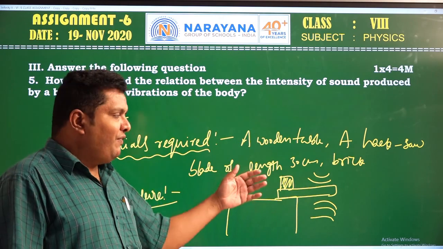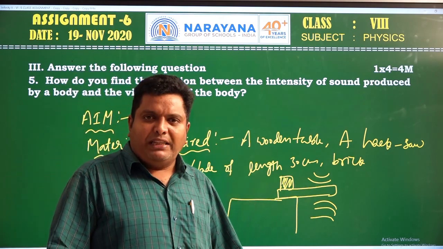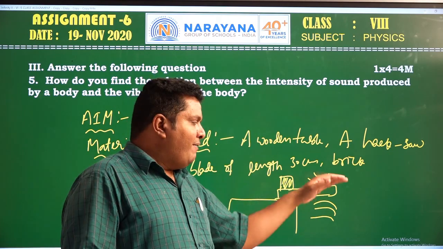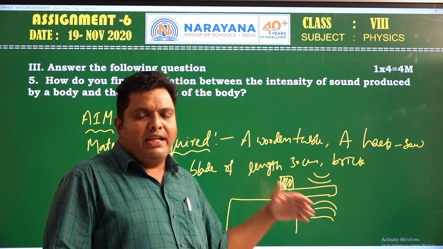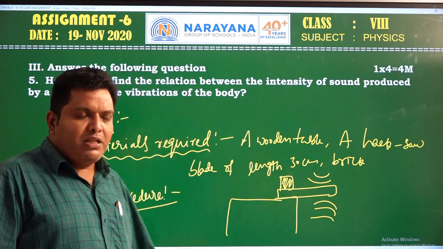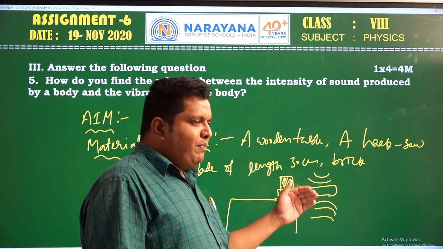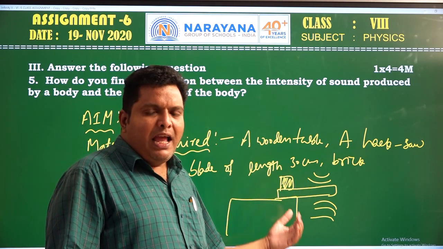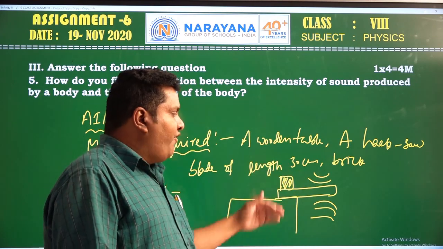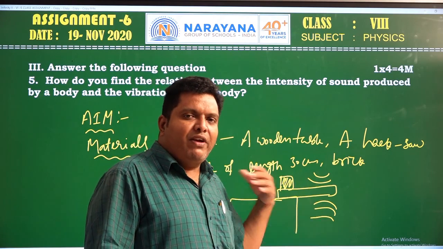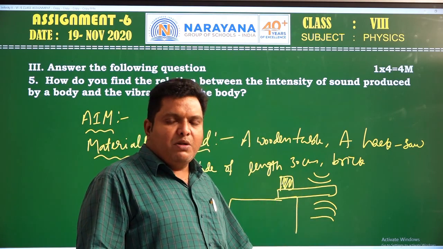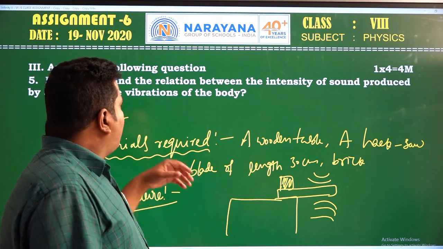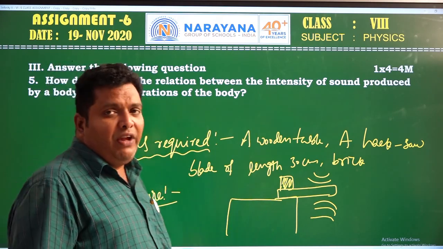So that is the relation between the intensity of sound and the vibrations of a body. As the vibrations of the hacksaw blade increase, the intensity of sound increases. If you apply a smaller force, vibrations will be less and sound will be less. If you apply a larger force on the hacksaw blade, vibrations will be more and the intensity of sound will be more. That is the relation between the intensity of sound produced by a body and the vibrations of the body.